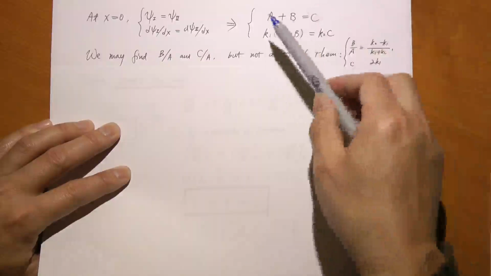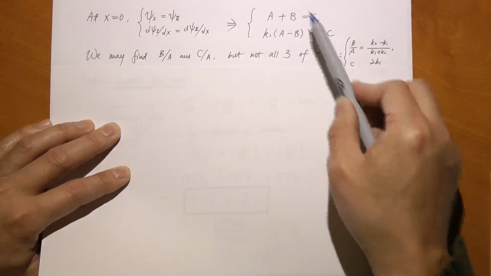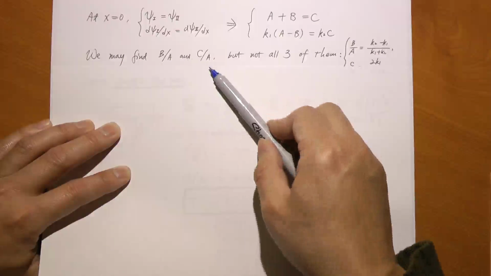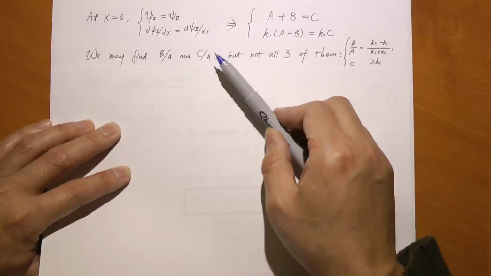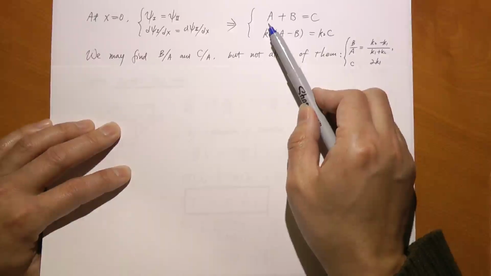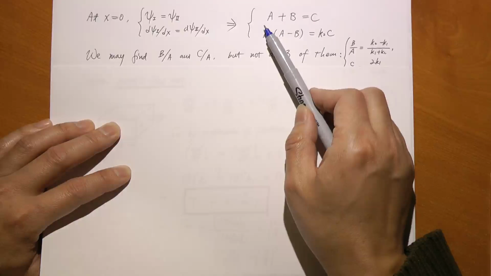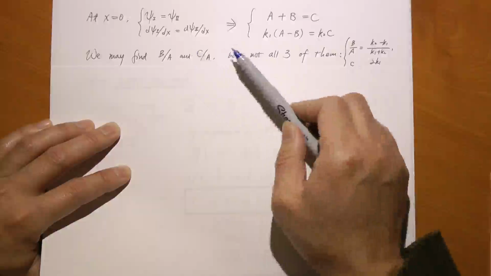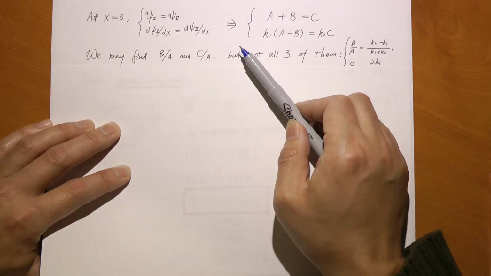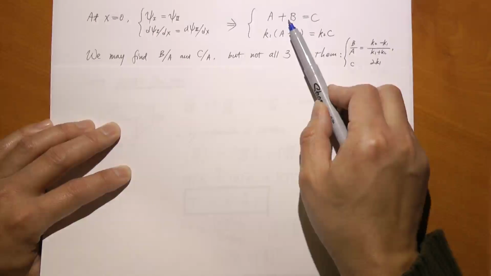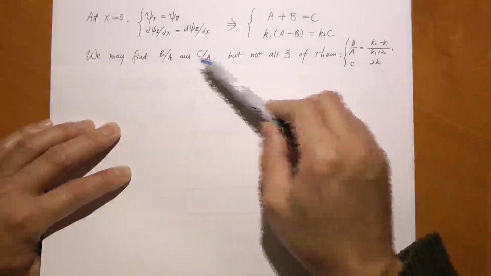So you see, we have 3 unknowns, a, b, and c, but only 2 equations. This allows us to find b over a and c over a, but not a, b, c all together. And you know what? That makes perfect sense. You know what a means? A is the amplitude of the incoming wave, right? Now, if I increase the number of particles flowing in, I have a stronger flow of particles, then A increases. But when A increases, B also increases, C also increases, everything increases, the ratio stays the same.